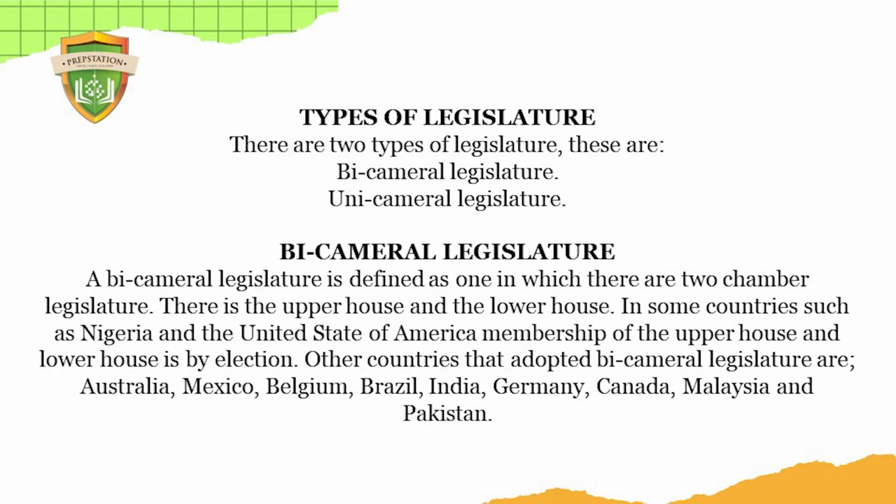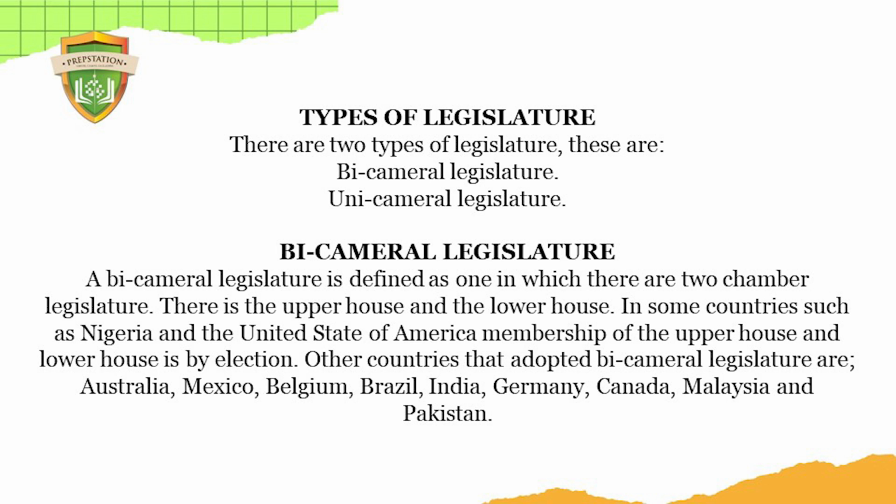Remember, we had the 2023 general election last year, in February. There was election for the House of Reps, for the Senate, and all that. So that is what we're talking about here. Other countries that adopt bicameral legislature are Australia, Mexico, and so on.